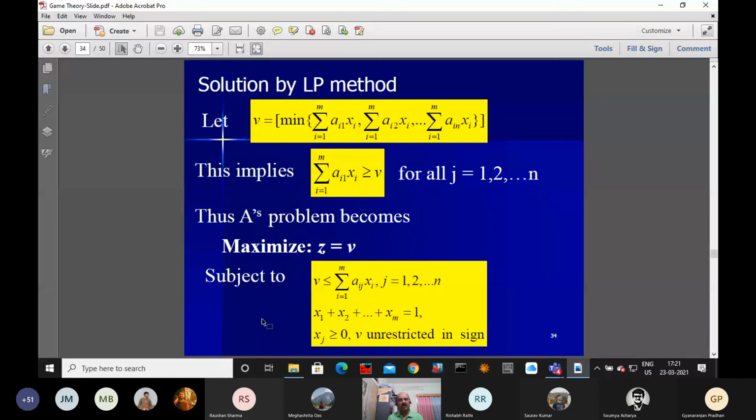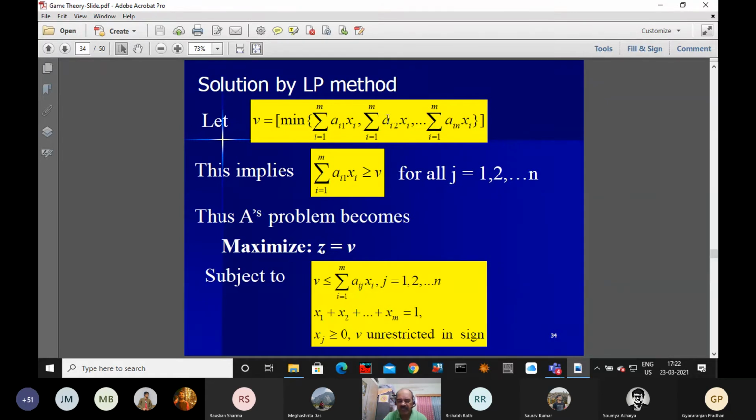Now we will discuss the linear programming method to solve the game. If player B is selecting his first column, this is the expected payoff.